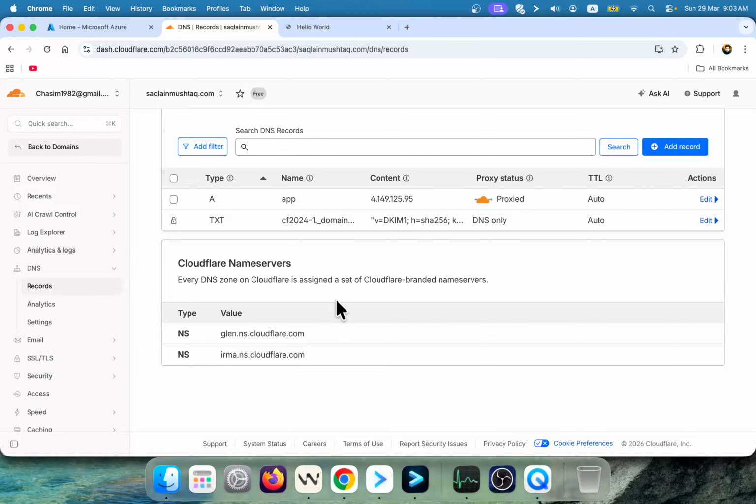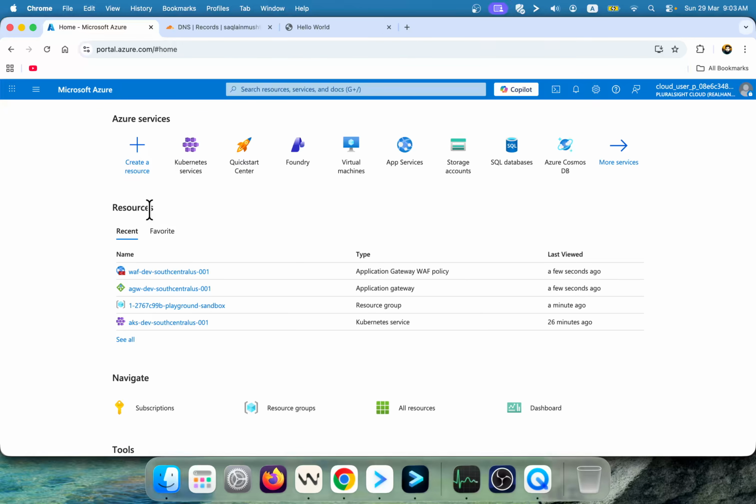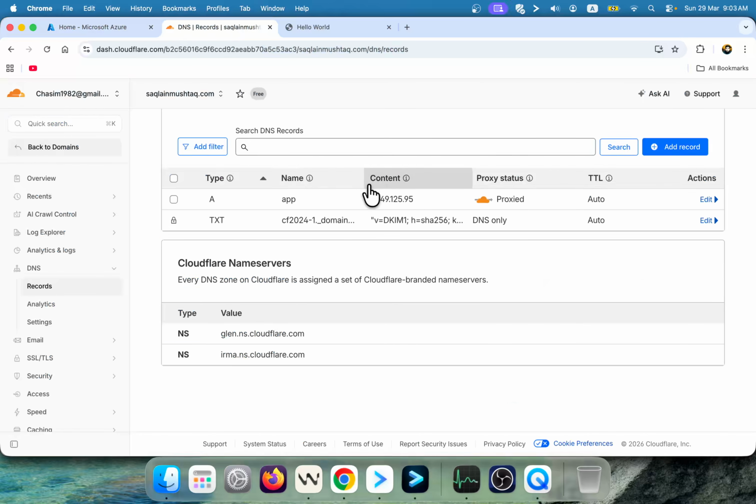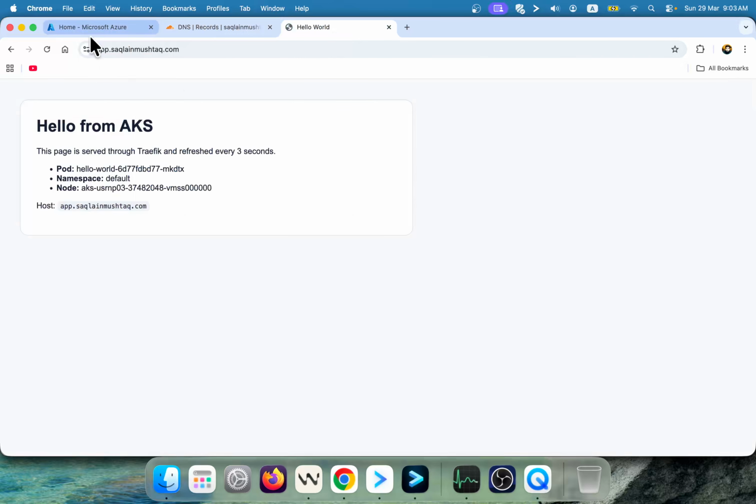So guys, what I've done, I've updated the endpoint or IP address of our application gateway, right? And it has been updated in this section, and our application is deployed, you see, from AKS, and it is going to be automatically updating itself after 3 seconds to show that it has 3 pods which are actually deployed on 3 nodes, which makes it highly available.